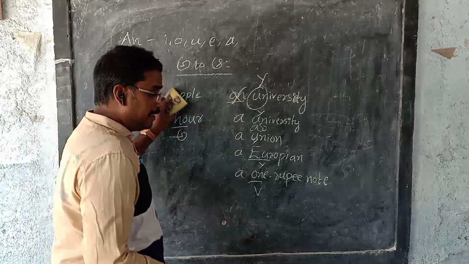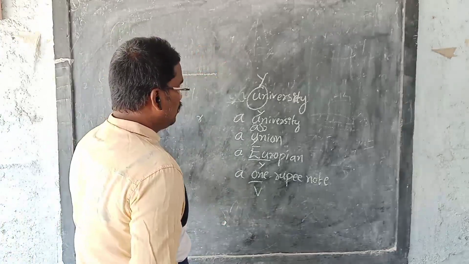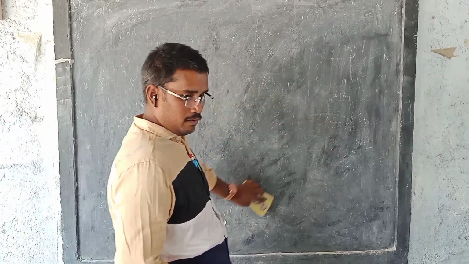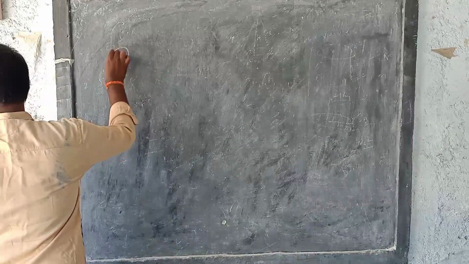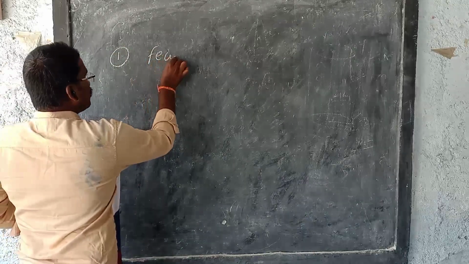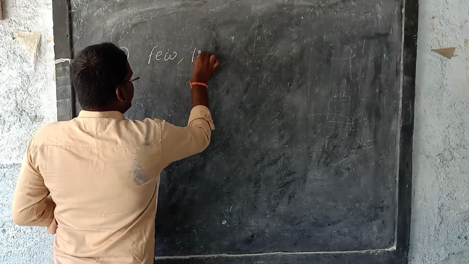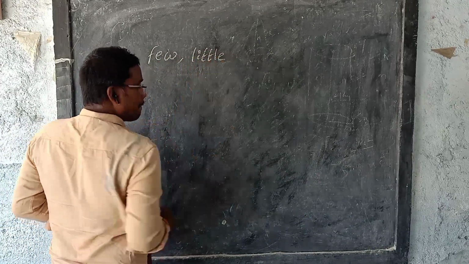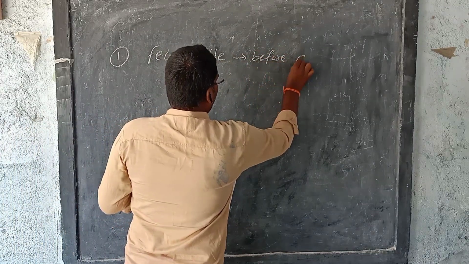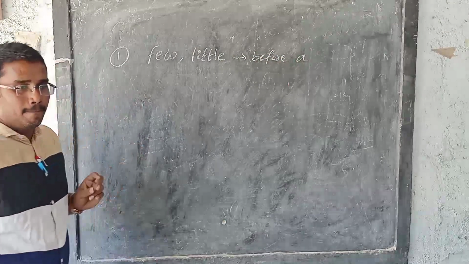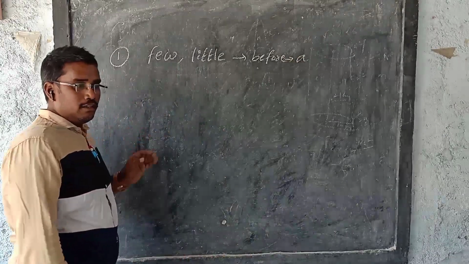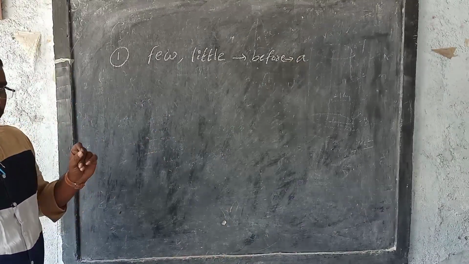And some more I'll tell you, please write down, note down where we have to use these articles a and an. One important point is that the article a is used before few and little.